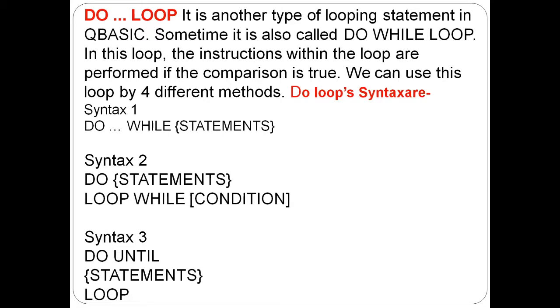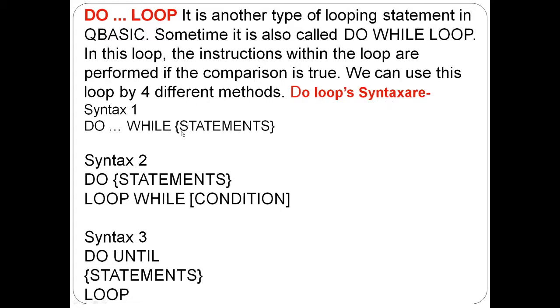Do while loop. It is another type of looping statement in QBasic. Sometimes it is also called do while loop. In this loop, the instructions within the loop are performed if the comparison is true. We can use this loop by 4 different methods.